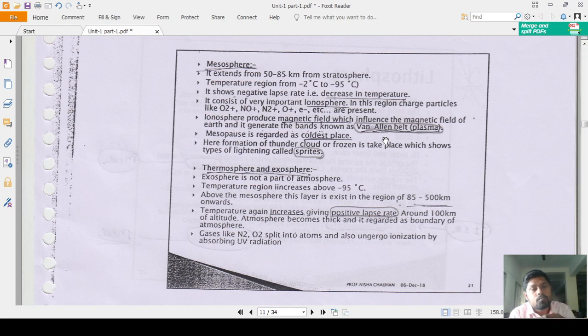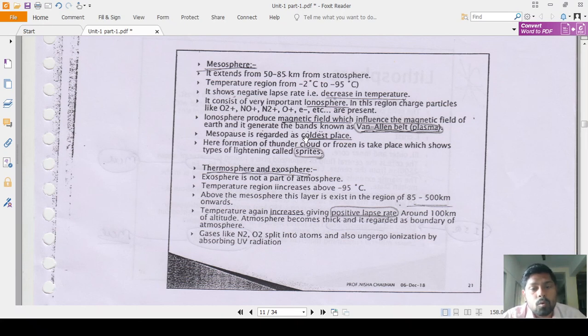Important charged particles like O2 plus, NO plus, N2 plus and O plus are present in the ionosphere. The ionosphere produces a magnetic field which influences the magnetic field of the earth, and that generates bands. Those bands are known as the Van Allen belt, that is the plasma.